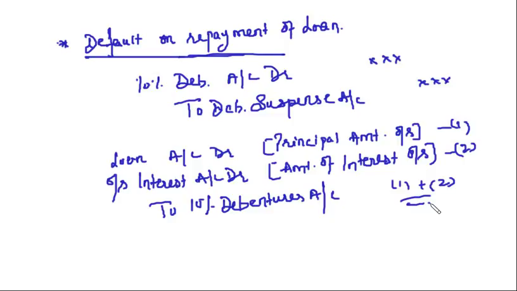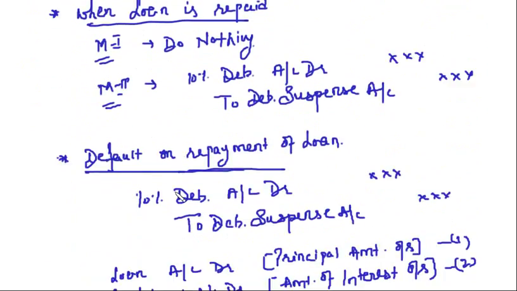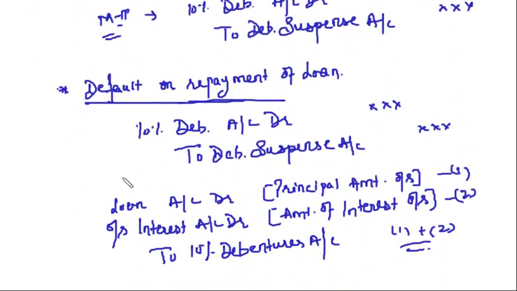Clear? So in case there is a default on the repayment of loan, the first step should be the cancellation of the debenture suspense account by passing a reverse entry to what we have passed at the time of taking the loan. Then you will book your expense: loan account debit, outstanding interest account debit to 10% debentures account.